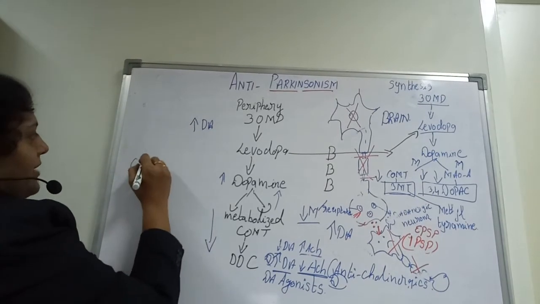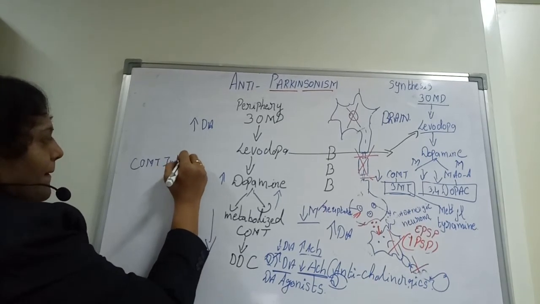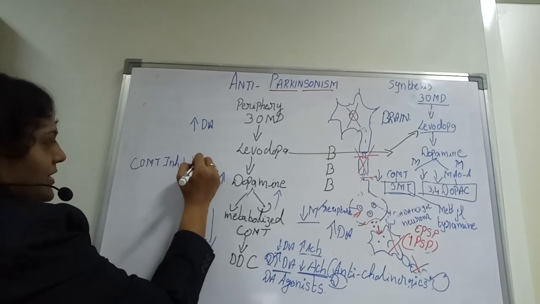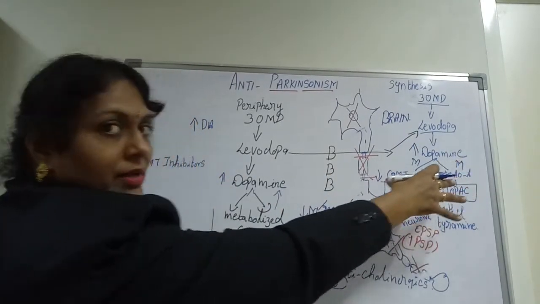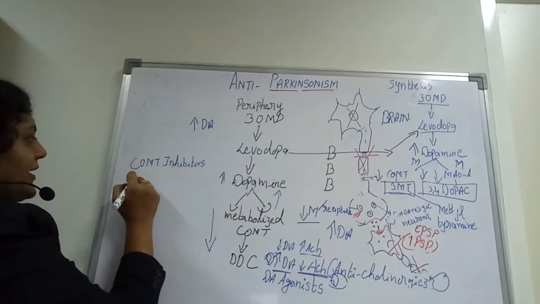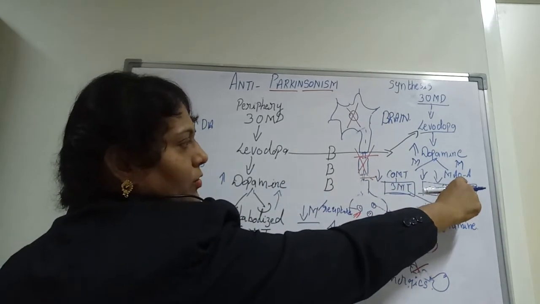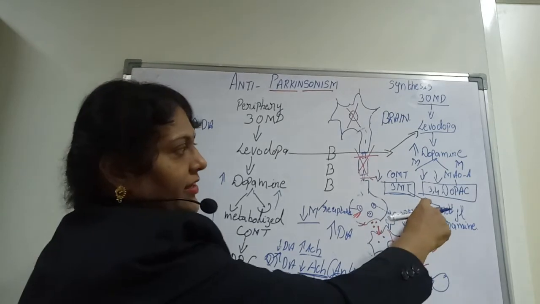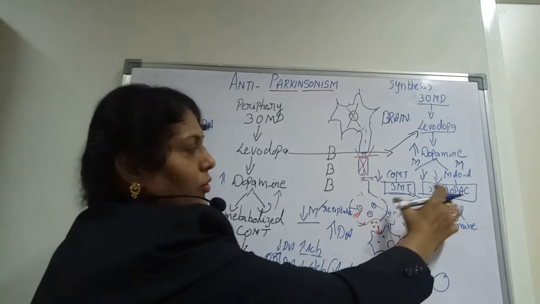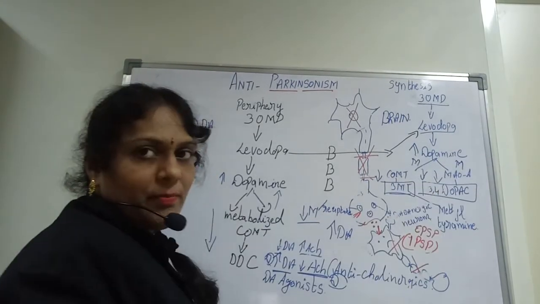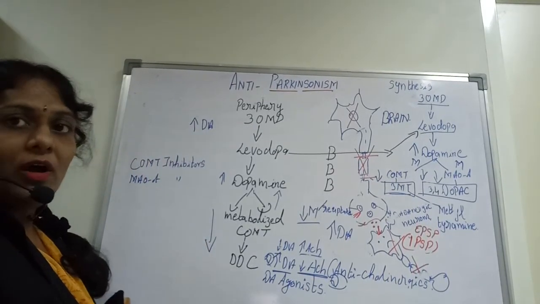So the categorizations can be COMT inhibitors. Why? Because once the COMT is inhibited, the dopamine levels are increased over here. Why? Because it is reducing the metabolism. And also we can categorize them as MAO-B inhibitors. Why? Because MAO is also being used for the metabolism of dopamine, converting it into 3,4-DOPAC. So this also has to be reduced so that more and more dopamine will be available, and the metabolism and the reuptake are reduced. So the MAO inhibitors also can be your next category.